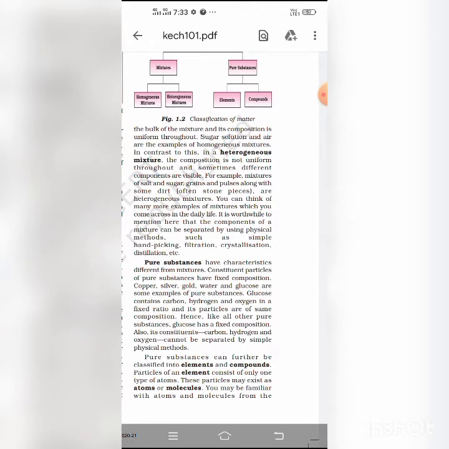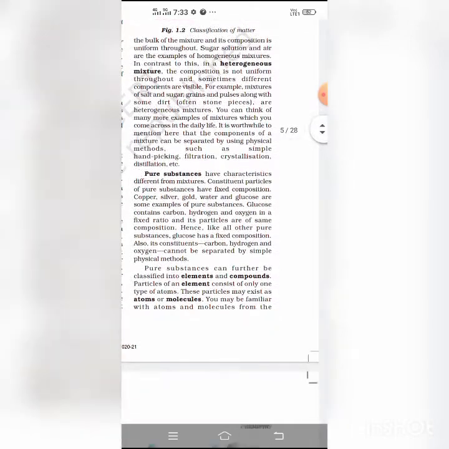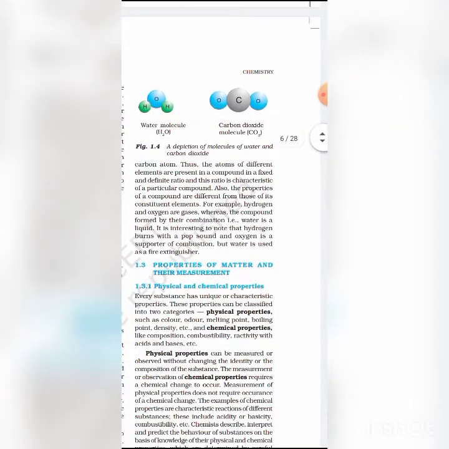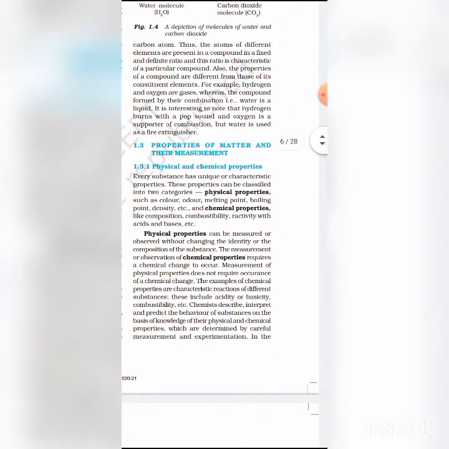The relation is: temperature on the Kelvin scale equals temperature on the Celsius scale plus 273. So for Kelvin scale temperature we have to add 273 to the centigrade scale temperature.